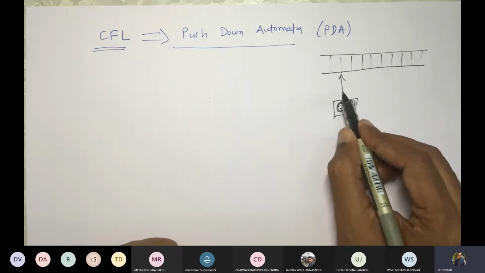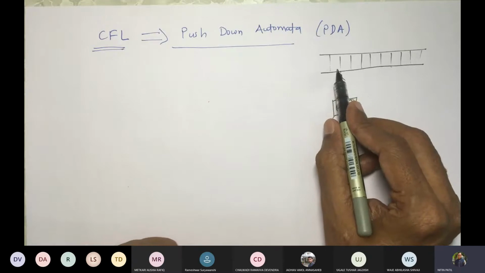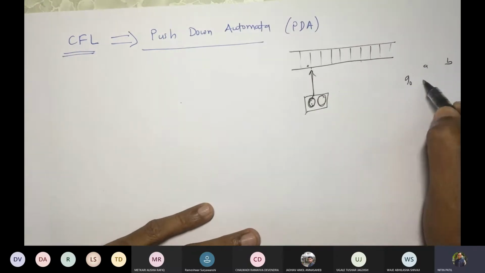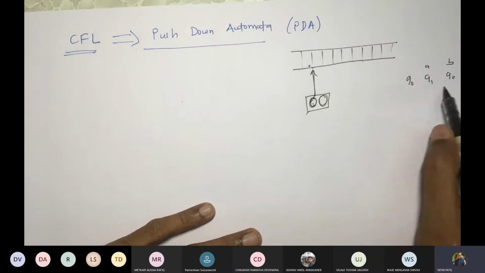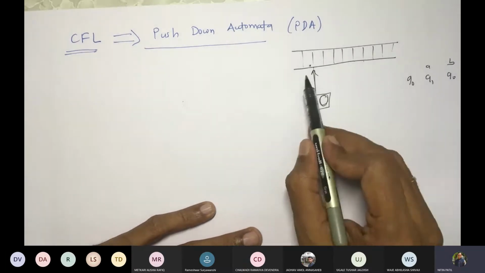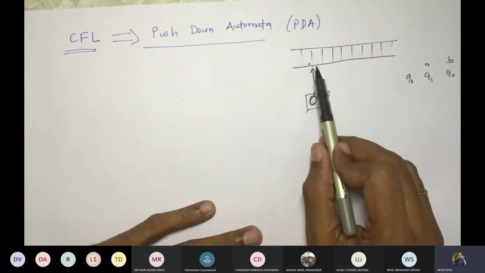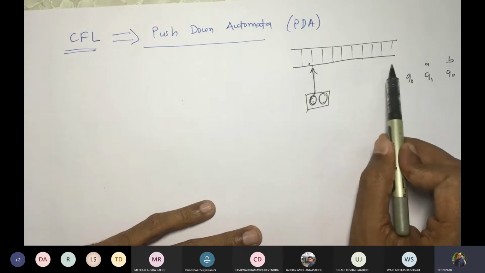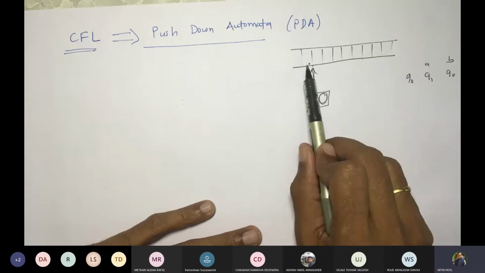The initial state reads the first symbol, then takes the appropriate action. For example, if it is Q0 with A, it will go to Q1. If it is Q0 with B, it will go to Q0. Whatever transitions we discussed, that action can be taken here. After processing each symbol, according to the transition table or diagram, the head moves in this direction. So we don't have any mechanism to really remember what the previous thing was.